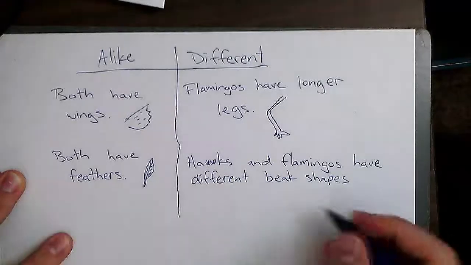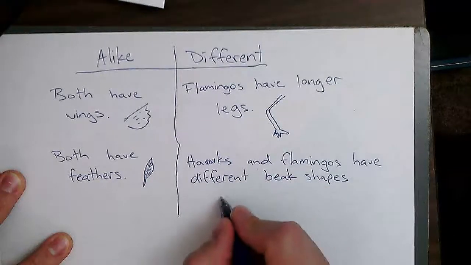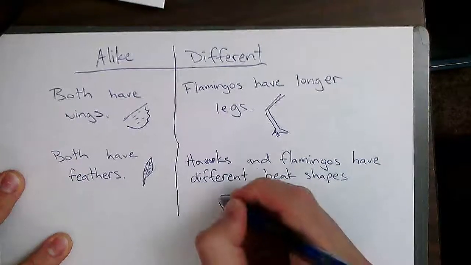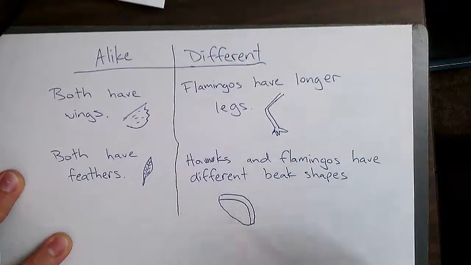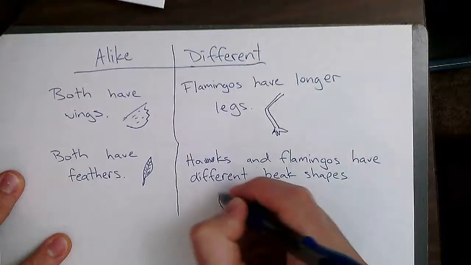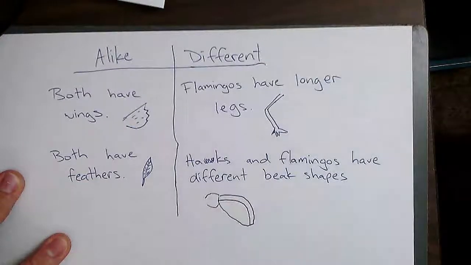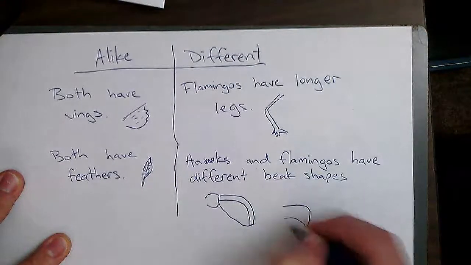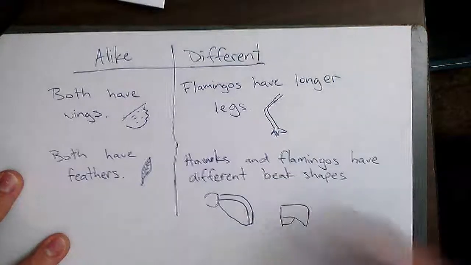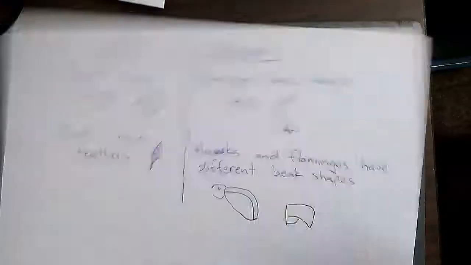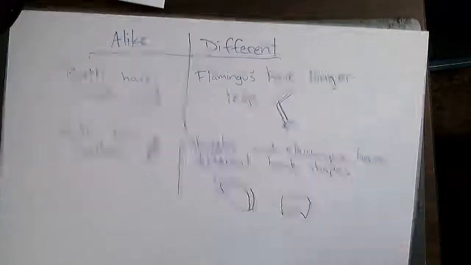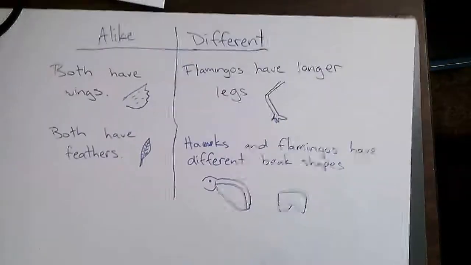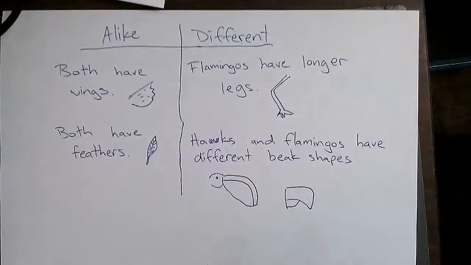I saw that the flamingo's was kind of long and big to help out with what it is eating, which is shrimp and plants, whereas a hawk's beak was a lot sharper because hawks tend to eat other animals. So they need to have a sharper beak when they're eating things like mice. So those were some of the things I saw that were alike and different.